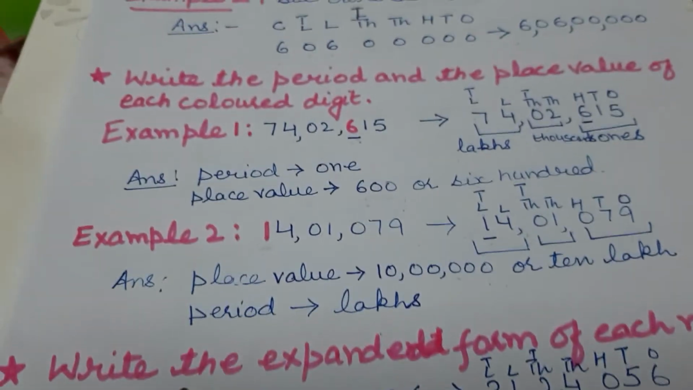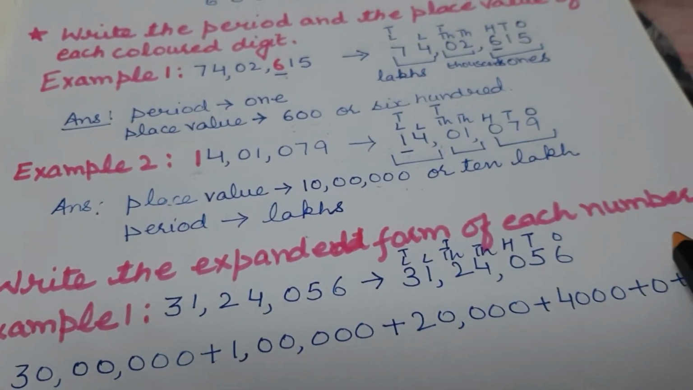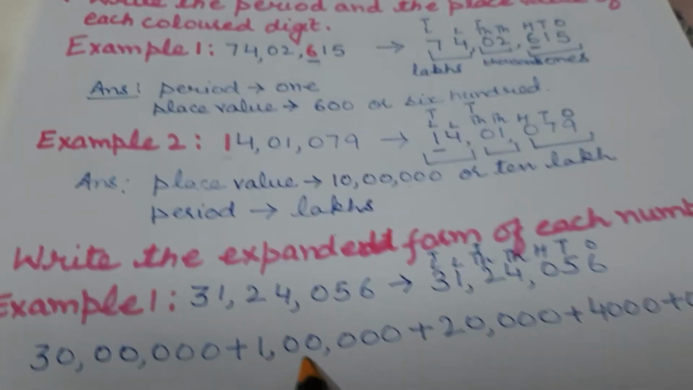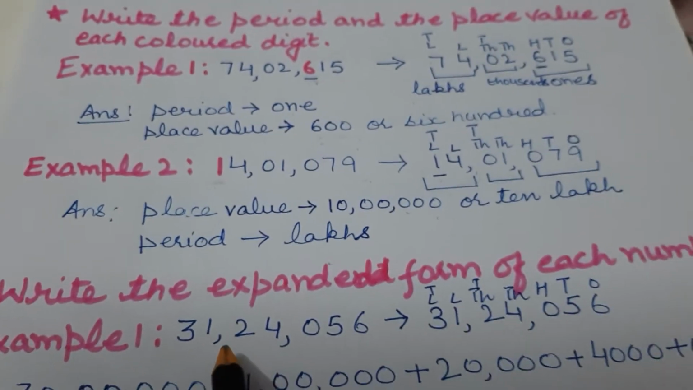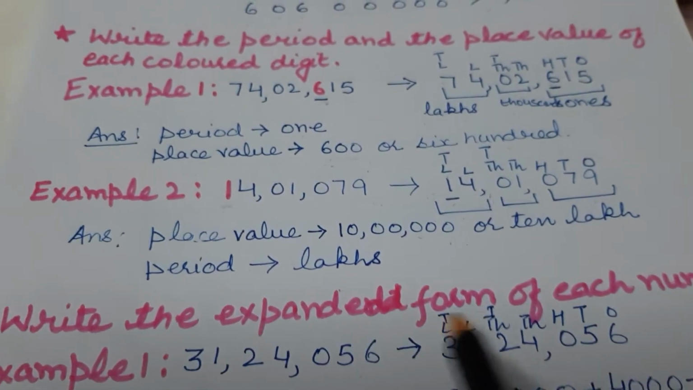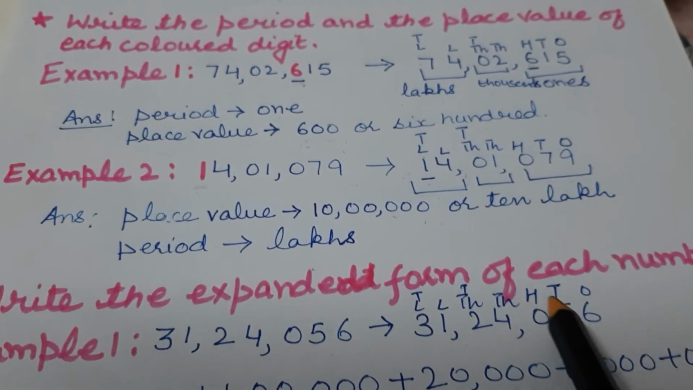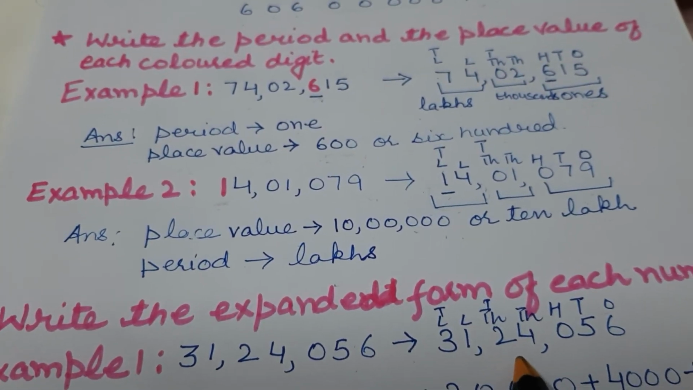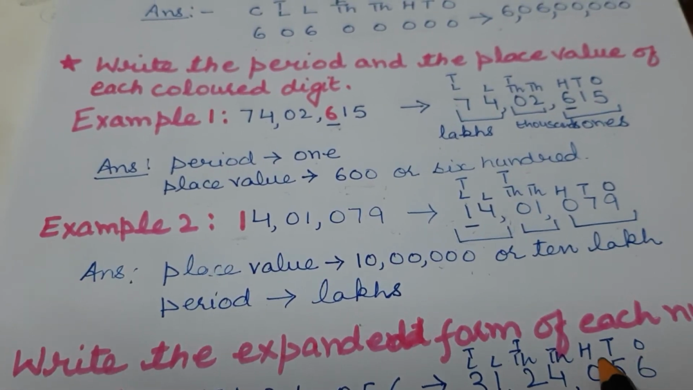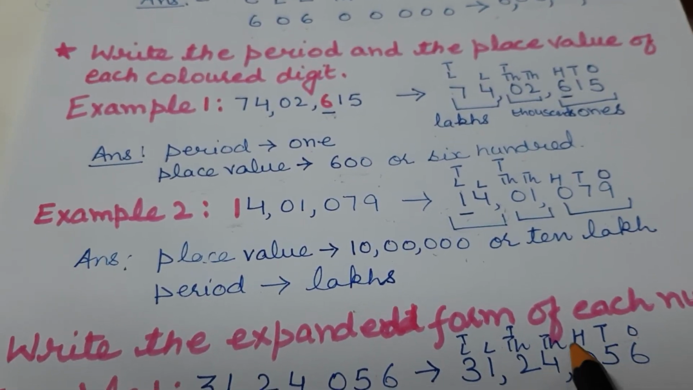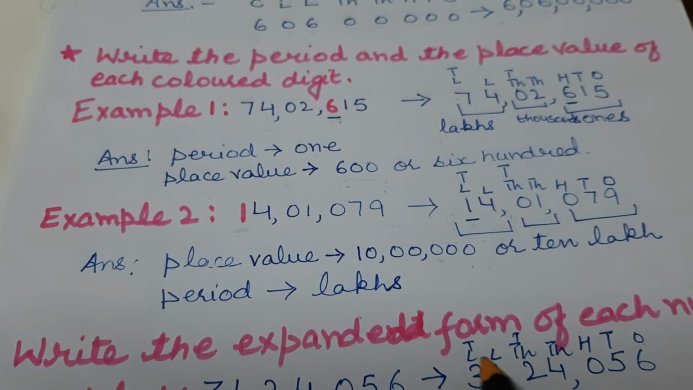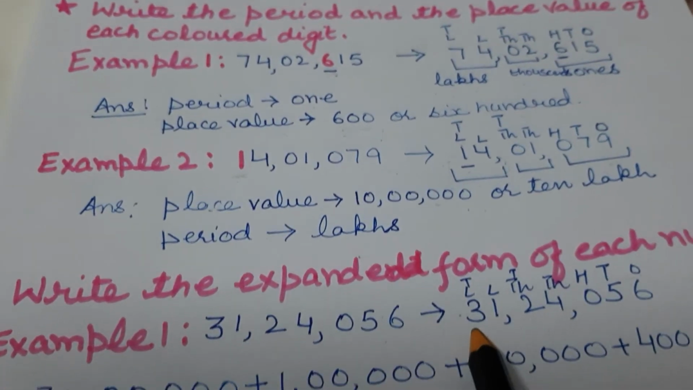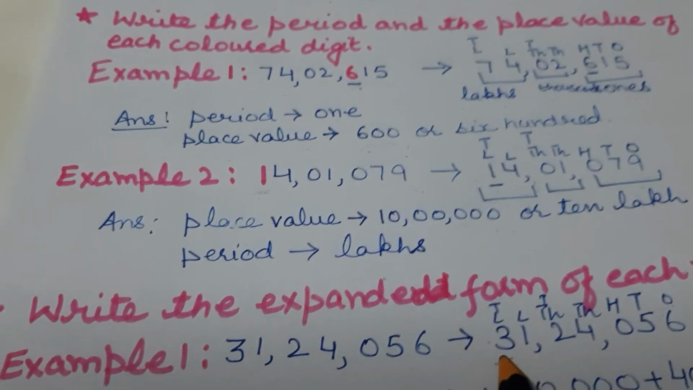Next type is: write the expanded form of each number. This sum you have done many times in your lower classes. Okay, this is your number. In the next step, first you will write the places. In this whole chapter, places are very important. Write down the places: ones, tens, 100, 1000, 10,000, lakh, 10 lakh. So the biggest place is 10 lakh. So 3 is on 10 lakh.